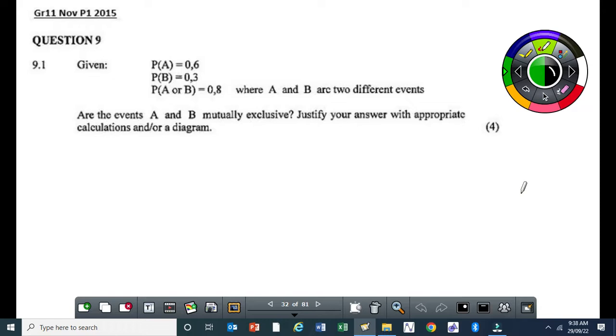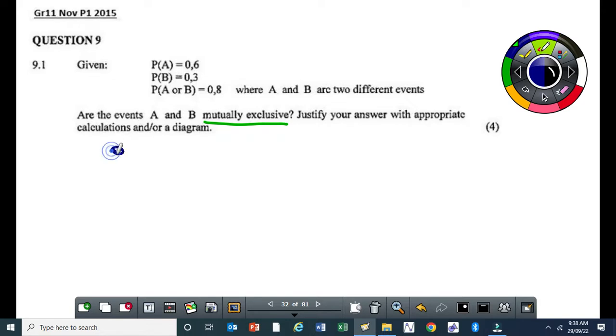So the question says, are the events A and B mutually exclusive? No. Then you need to justify your answer with appropriate calculations or a diagram. Now, in my case, I prefer to do it using the equation for mutually exclusive events, because that is the easiest approach.